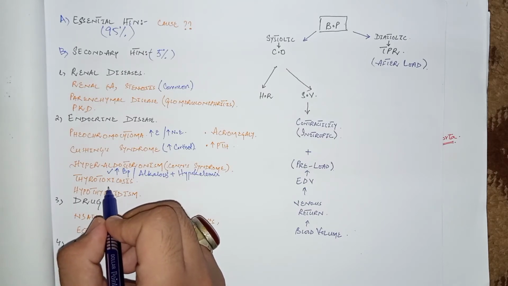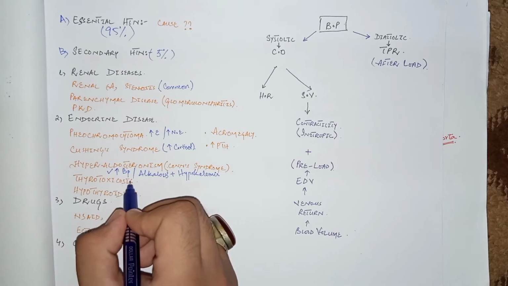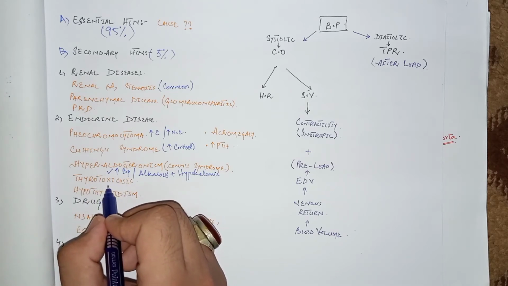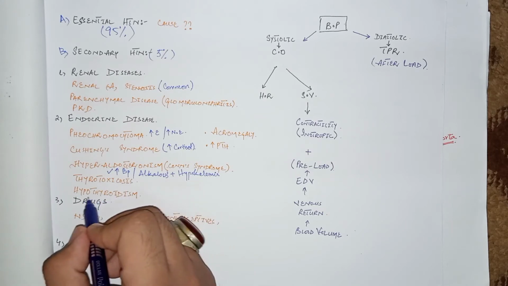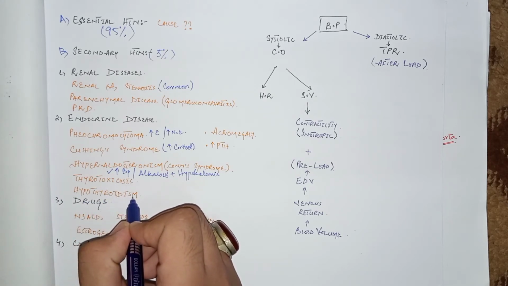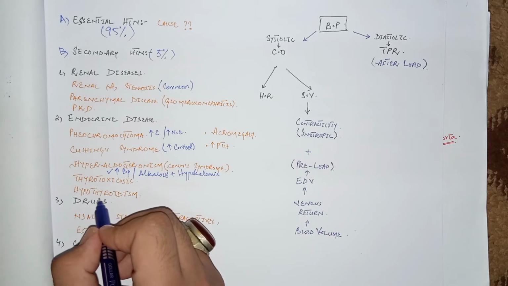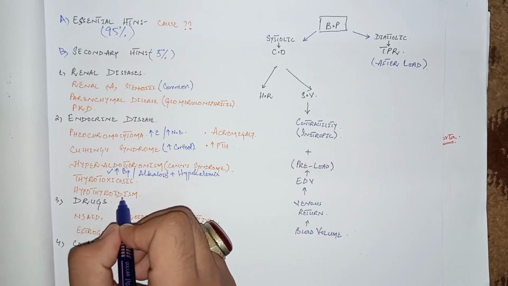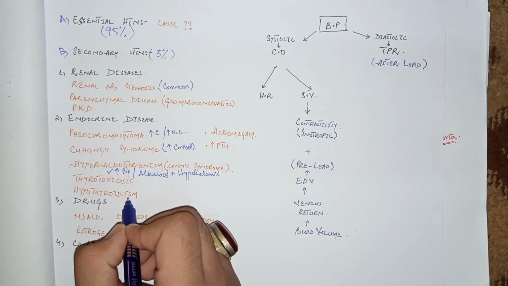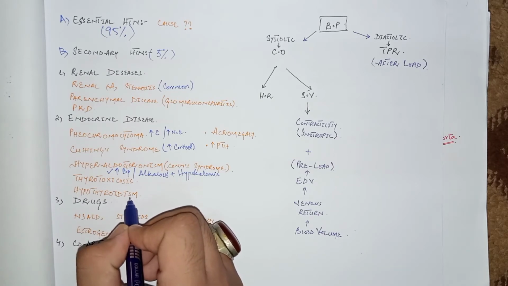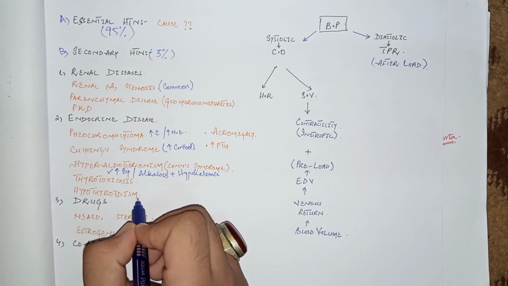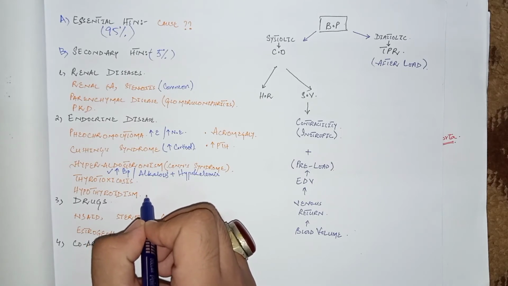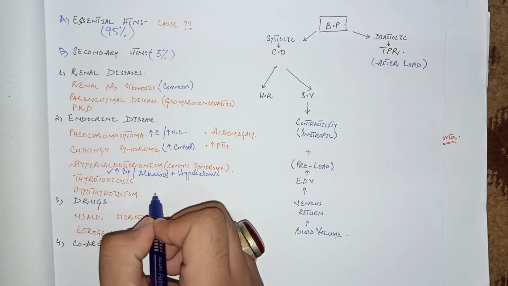So increased sensitivity or increased adrenergic activity due to thyrotoxicosis increases the heart rate and increases the systolic blood pressure. While in hypothyroidism there is diastolic hypertension. As we know, in hypothyroid patients there is a deposition of glycosaminoglycan and various other factors in the blood vessels as well, which stiffens the blood vessels and increases the total peripheral resistance, which ultimately increases the diastolic blood pressure.